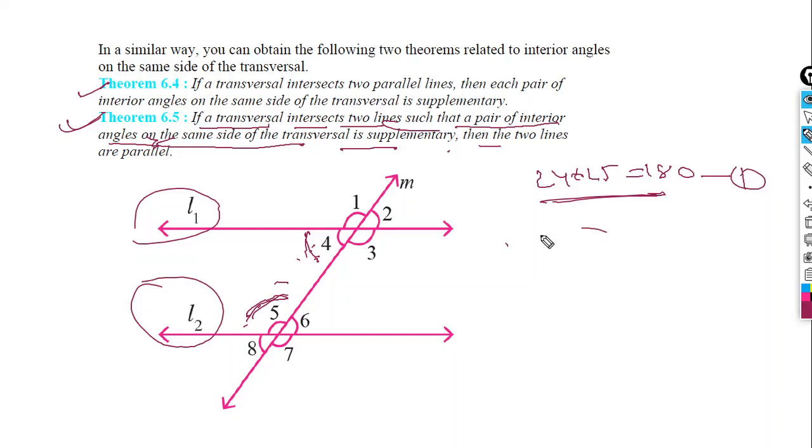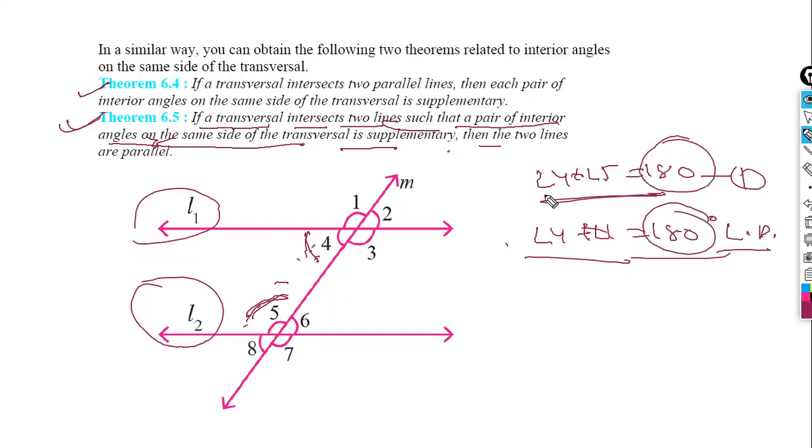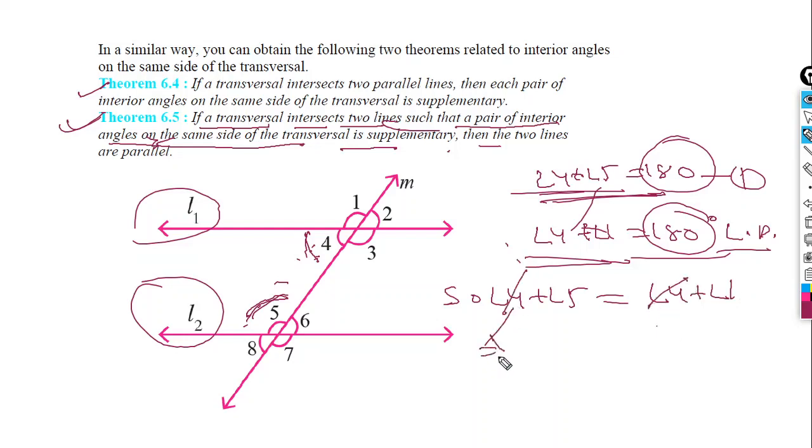In statement 2 you write angle 4 plus angle 1 equals 180 degrees, because they are a linear pair. Now the RHS are the same, therefore the LHS must be the same. So angle 4 plus angle 5 equals angle 4 plus angle 1. Cancelling angle 4, angle 5 is equal to angle 1.